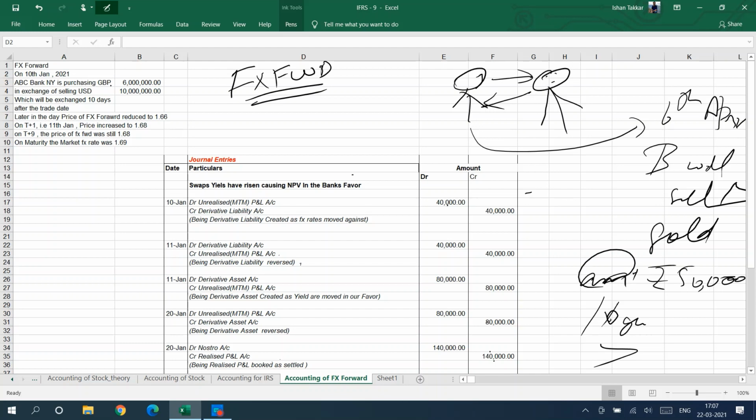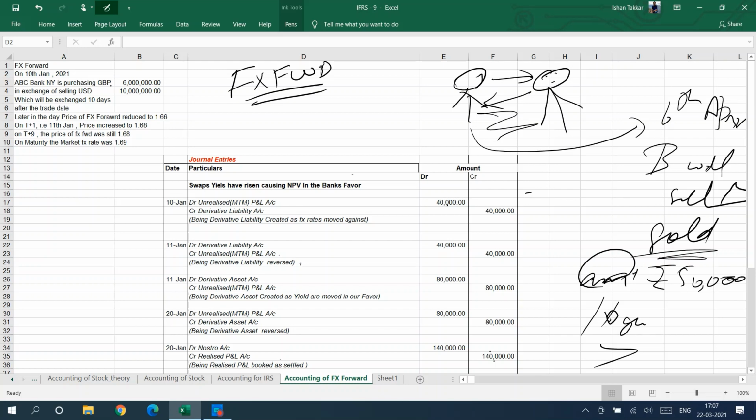Now come to the FX forward contract. So what is an FX forward contract? An FX forward contract is a forward contract where the underlying is foreign exchange. In our example, the underlying is gold, but in FX forward, the underlying is foreign exchange, forex, currency.